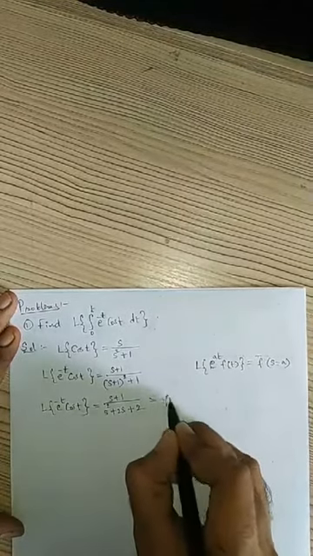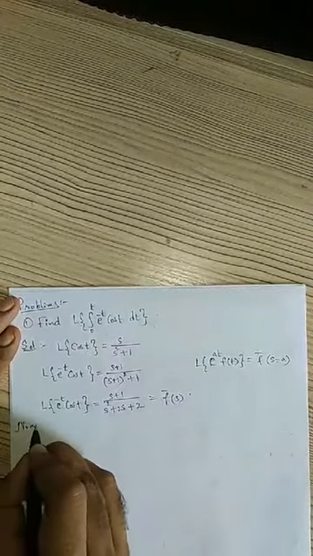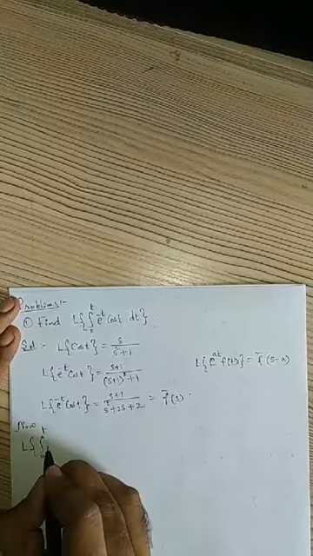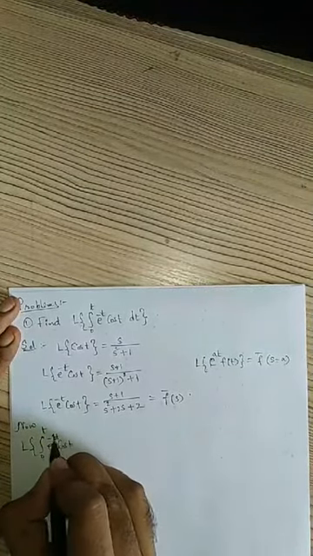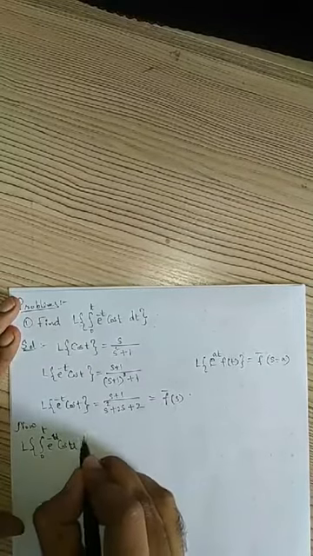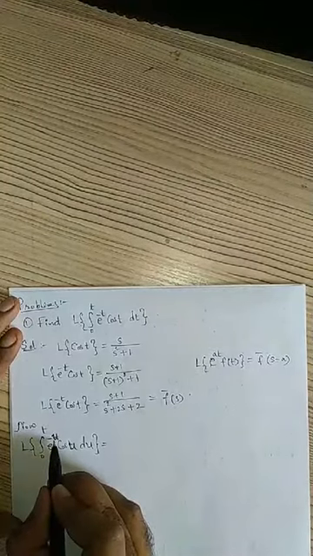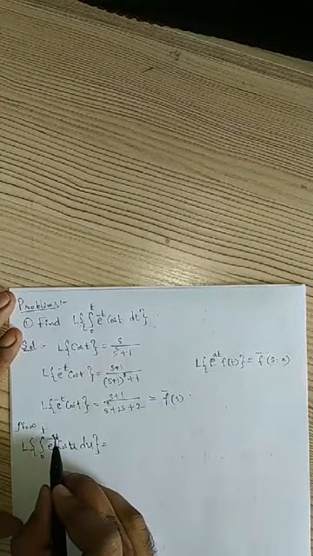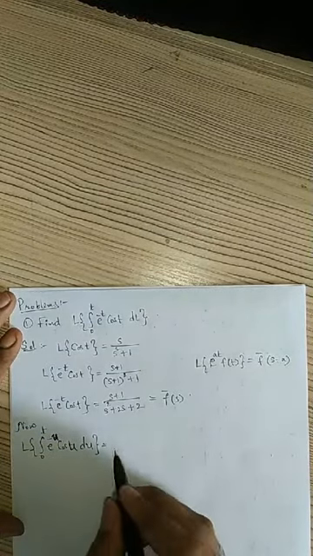Now consider this as f bar of s, right? Now we will find the Laplace transform of integral 0 to t e power minus t cos t, or e power minus u cos u du. You can keep t also, it doesn't matter. Just to make the difference between these two variables, limit and the variable, I am writing u here.